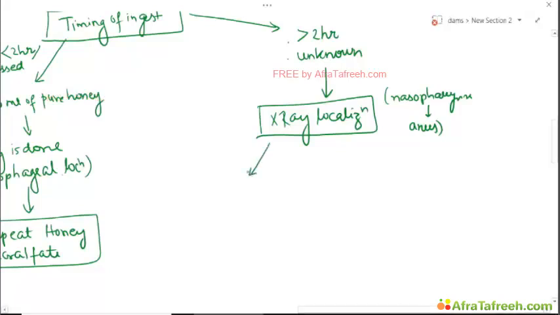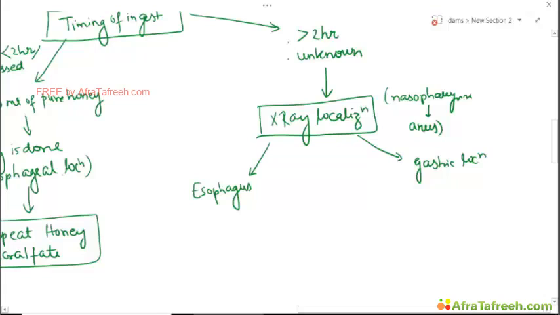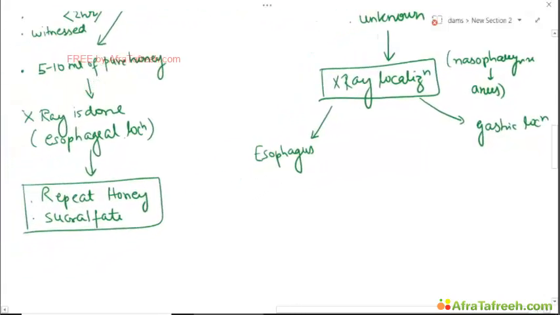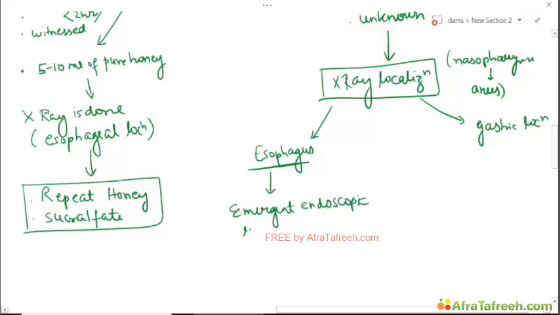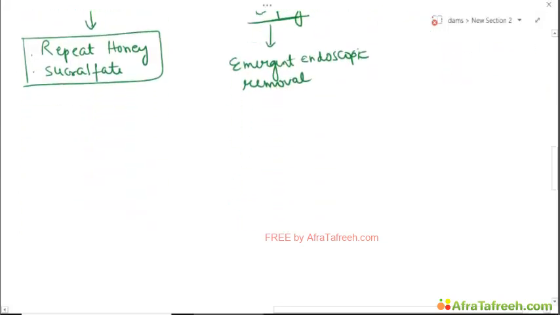Now, two important locations are esophagus and gastric location. Okay, if it is esophagus, it is recommended that emergent endoscopy is done and the button battery is removed, irrespective of how long the button battery has been in place.